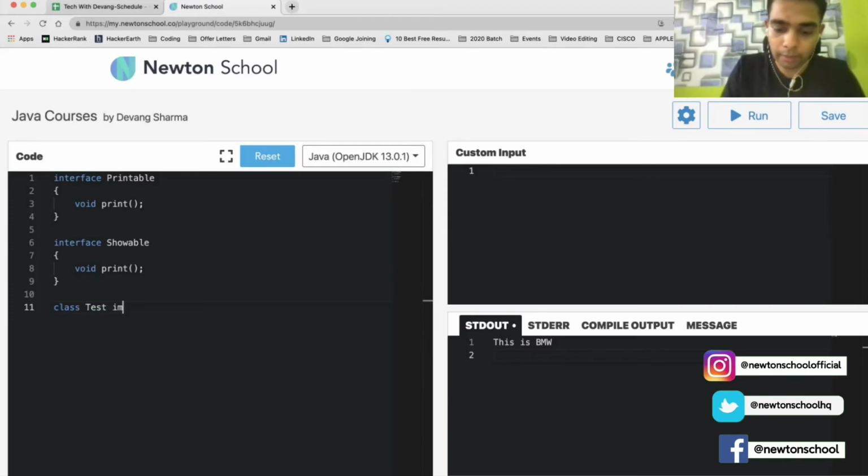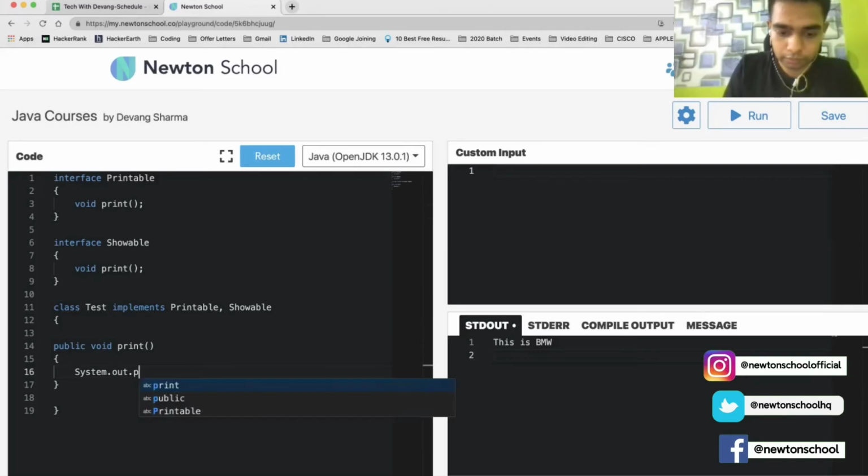And this class Test will implement both Printable and Showable. As you can see, this is multiple inheritance. This is where multiple inheritance comes into the picture, and we are able to implement it using interfaces. Okay, now let's implement Printable and Showable. Let me define a function here, public void print, which prints "Multiple inheritance example".